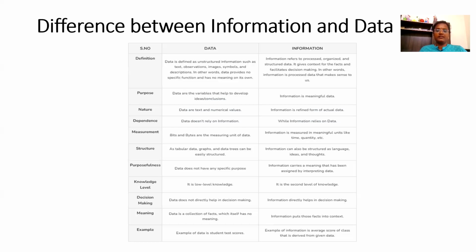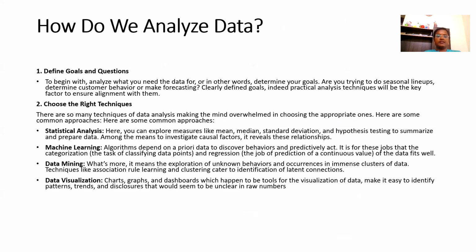Since it has language, ideas, and thoughts, it carries meaningful information that has been assigned by interpreting the data. The knowledge level of data is low. Information is the second level of knowledge. From data, we cannot make a proper decision, but from information, you can take a decision. The meaning of data is a collection of facts. It has no meaning, but information has meaning. An example of data is student test scores. An example of information is the average score of the class derived from the given data.